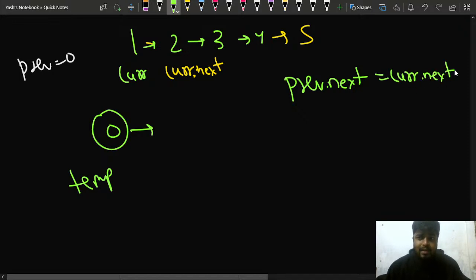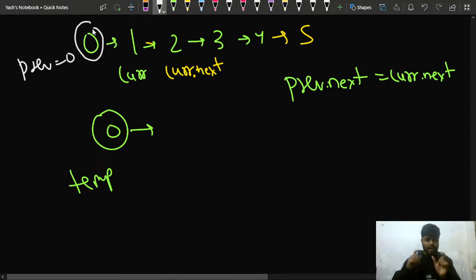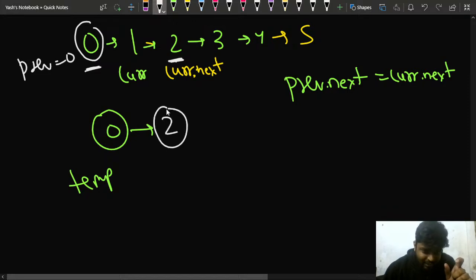What do I mean by that? If my previous is 0, I'll assume that there was another node which was 0. Now I will say that my previous is equal to current dot next. So my previous is this node. This node should be connected with this, because it should look like this, right? 2 should be here. Then I'll say this much part is correct, that my previous node, this node, should be connected to this, right?